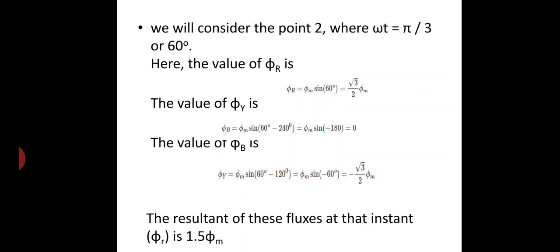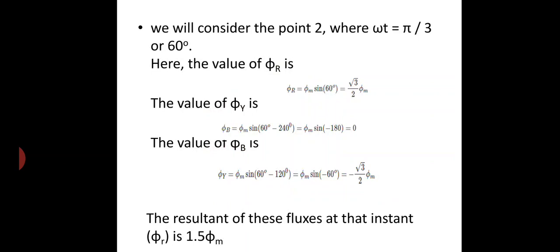At omega t equal to 30, here also we get 1.5 phi m. When you put omega t equal to 60, again we get the resultant flux as 1.5 phi m. So from this we can conclude that at every instant of time the amplitude of the rotating magnetic field does not change. It is a constant amplitude, but it will be revolving at a synchronous speed.